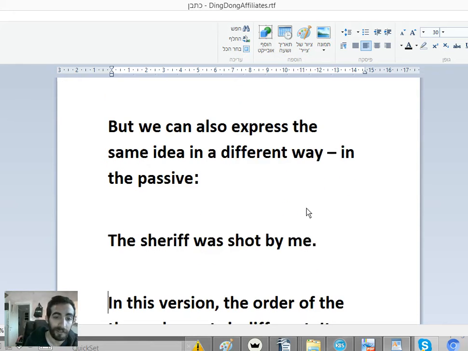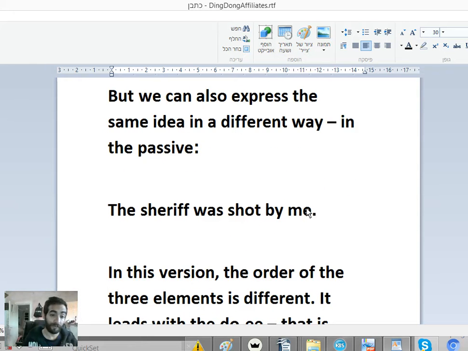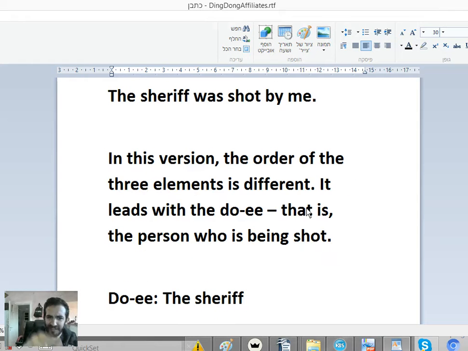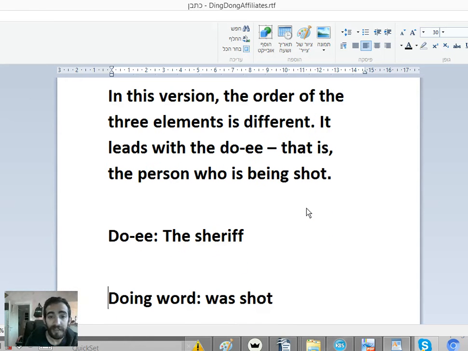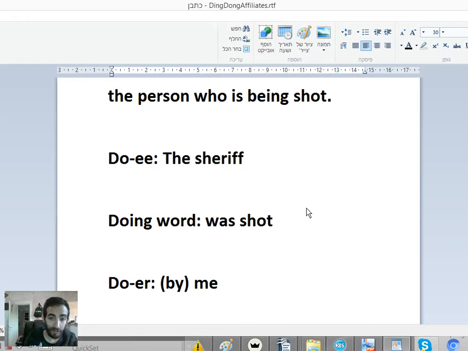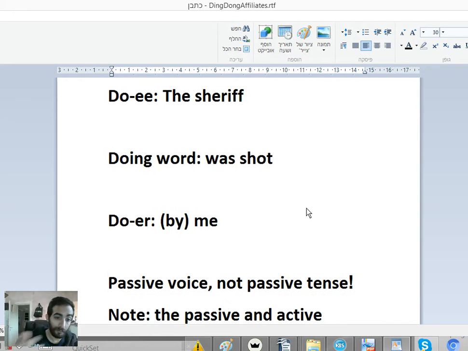But we can also express the same idea in a different way, the passive. The sheriff was shot by me. In this version, the order of the three elements is a bit different. It leads with the doer, that is, the person who is being shot. Doer, the sheriff; doing word, was shot; doer, by me.